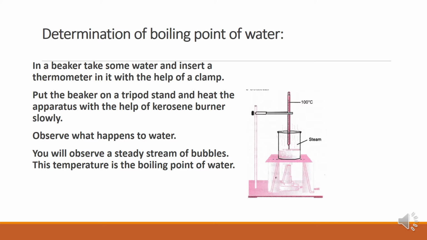So first, when you were boiling it, if the temperature of the water was 20 degree, then when you keep on heating, the temperature will change from 20 to 30 to 40 to 50, 60, 70, 80, 90, and after that when it reaches 100, you see that it will remain 100 for a long time. So the temperature becomes fixed because at this time what is happening, there is a change of state. That is, the liquid state is changing to a vapor state.